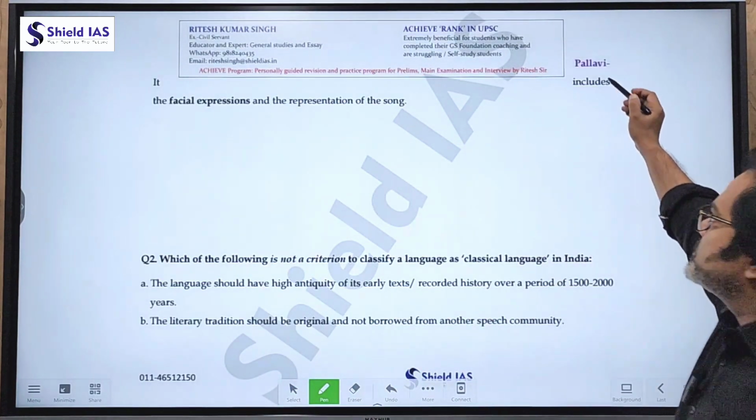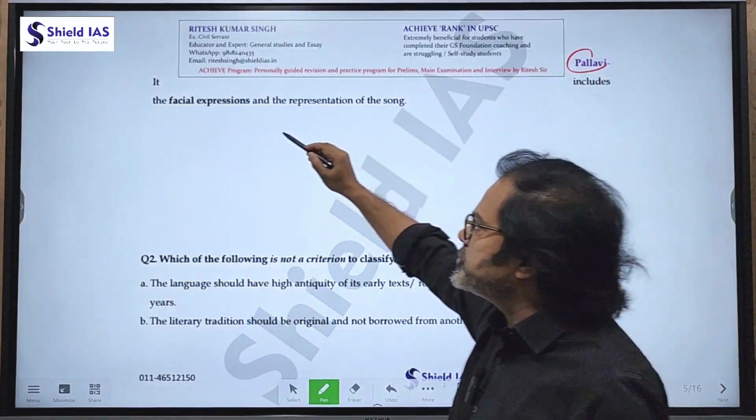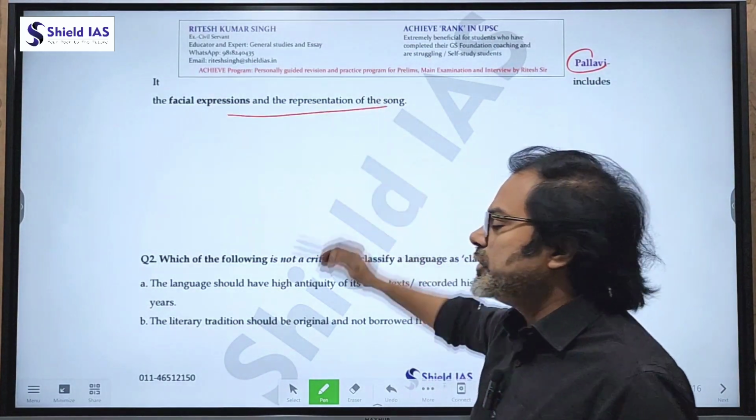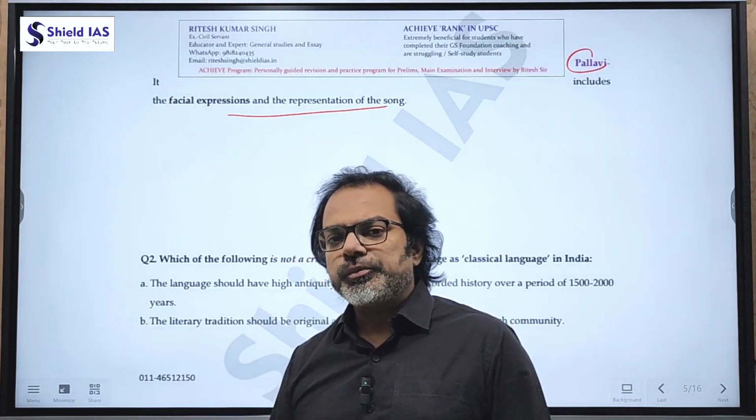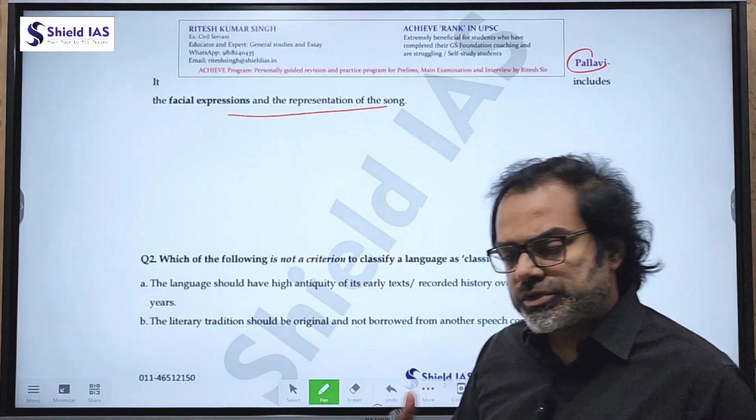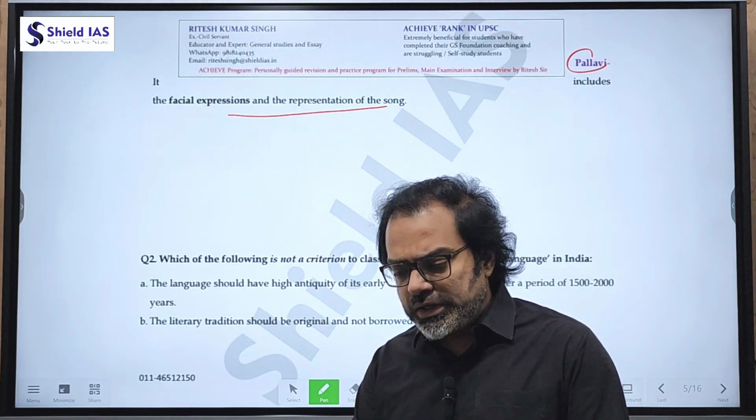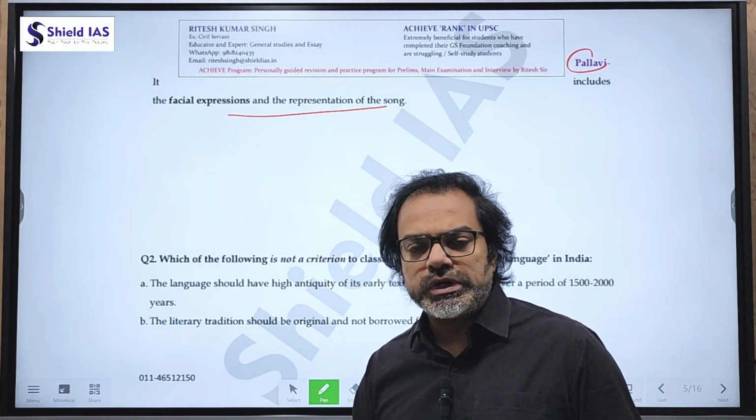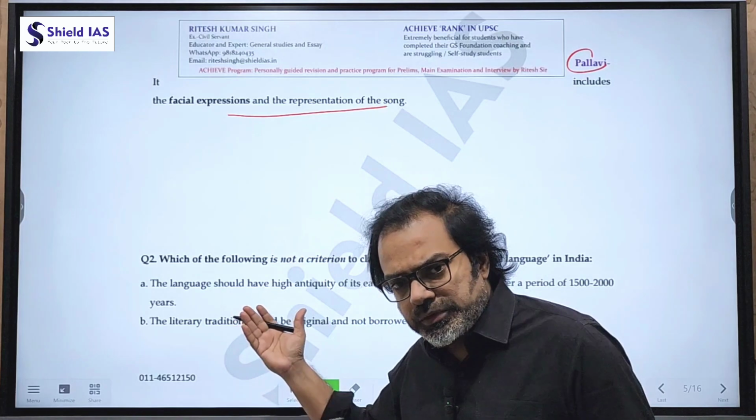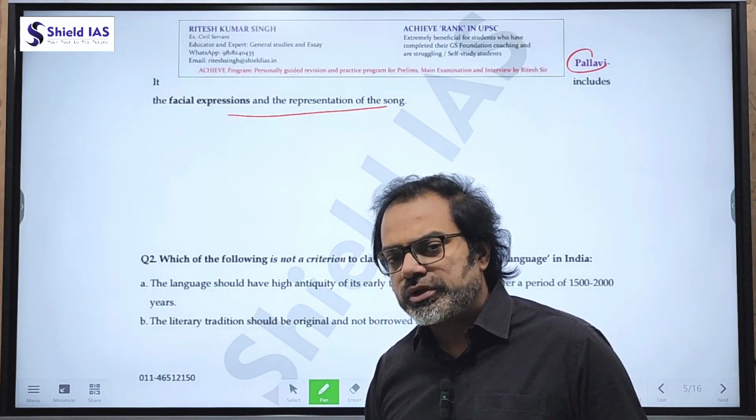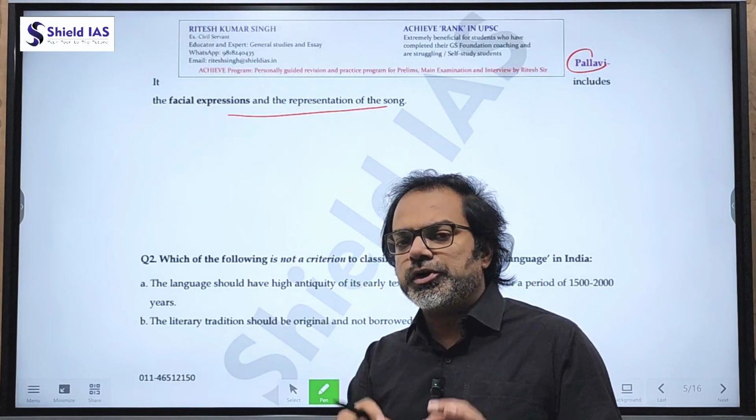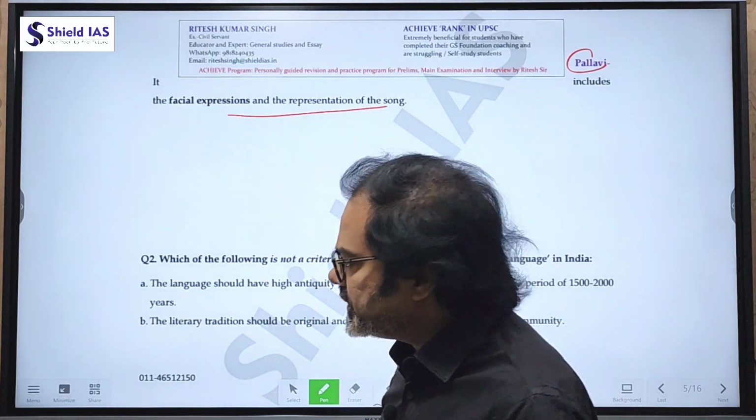Now, Pallavi includes facial expression and representation. So Mangal Charan is basically initiating the dance, and when we talk about Pallavi, it is the facial expression. Unless we know the keywords linked with the various dance forms, we cannot answer which of the dance forms will be the answer. So very specific filtered content ultimately becomes necessary.